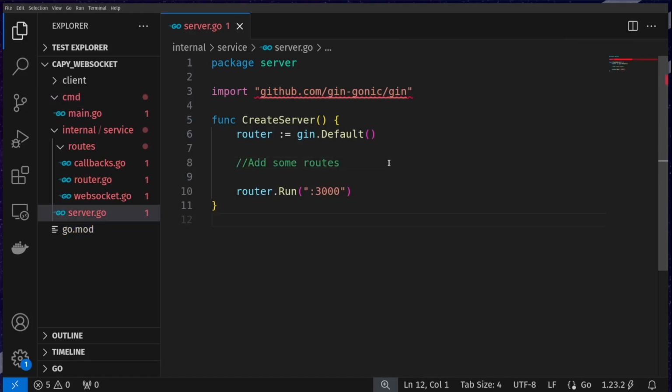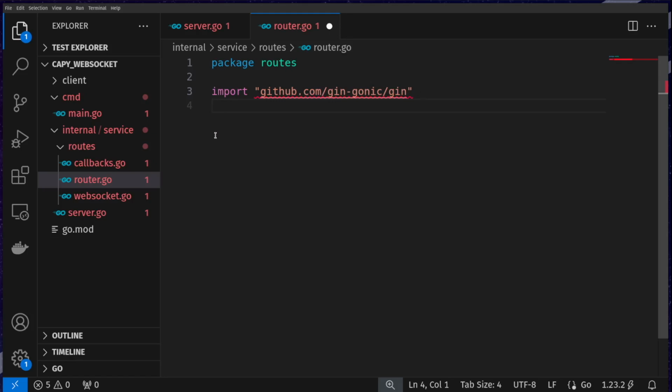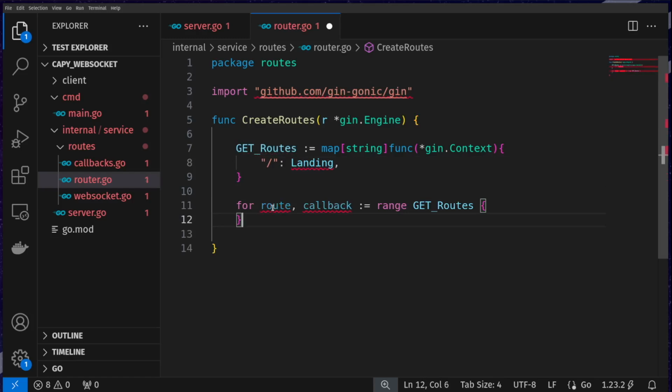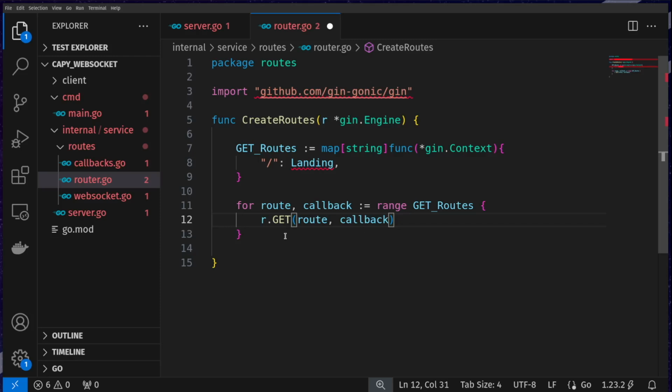Next, we'll create the function to actually add the routes. So first, we'll go into routes.go, then do package routes, import Gin again. Then I'm going to create a function CreateRouter, which takes in a gin.Engine, which indicates our web server. Then I'm going to create a map that basically maps a string, which is going to be our route, to a callback function, which takes in a Gin context, which is basically just the package that's being sent and the response object. Then I'm going to pass in the landing route and then a landing callback function, which we'll define later. Then I'm going to create a for loop that goes through each key and value pair and creates a GET route for the route and the callback we define.